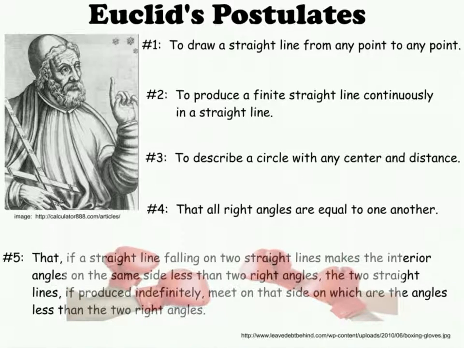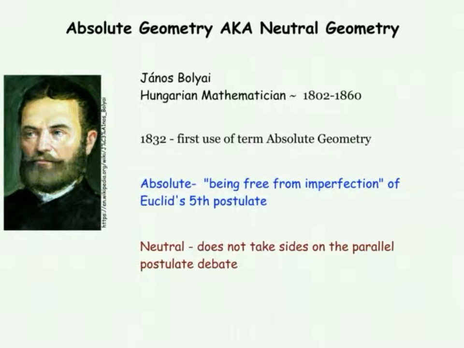Gauss had also discovered but suppressed the existence of non-Euclidean geometries. Other noteworthy mathematicians that have tried to prove it include Ptolemy in the 1st century AD, John Wallis in the 17th century, and Girolamo Saccheri in 1733. From all the arguing came what has been called absolute or neutral geometry. The term absolute geometry is credited to Janos Bolyai in 1832.